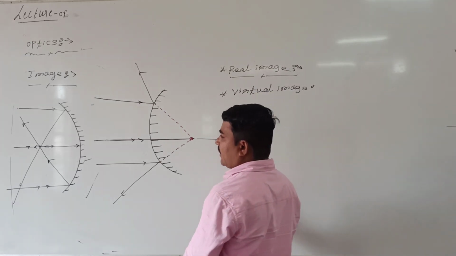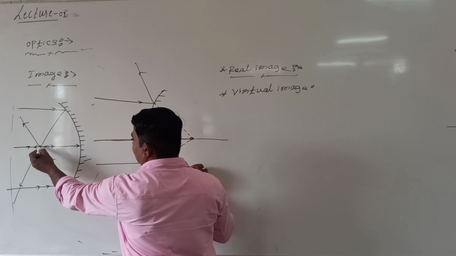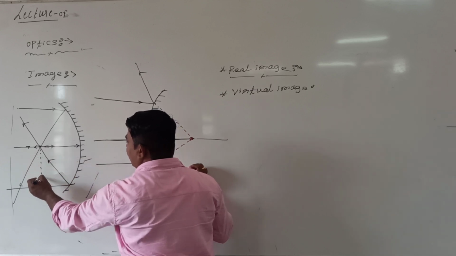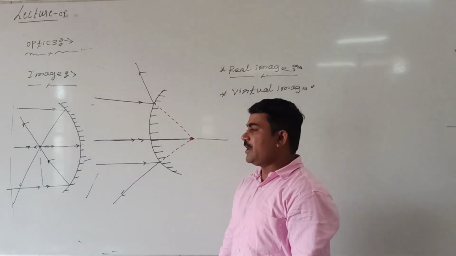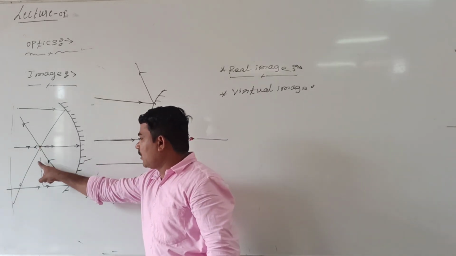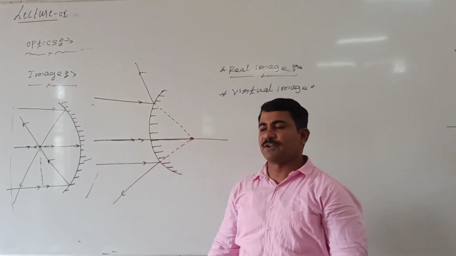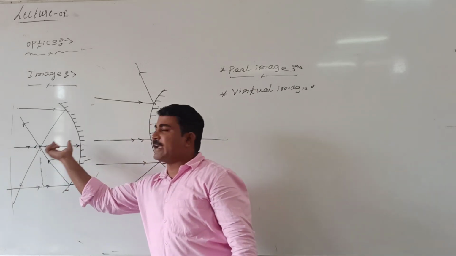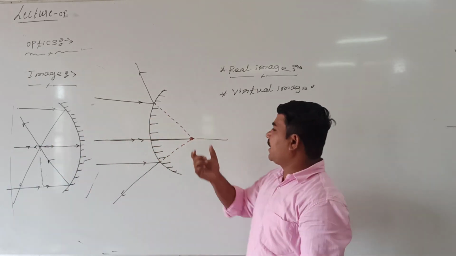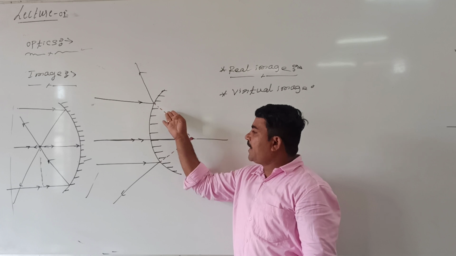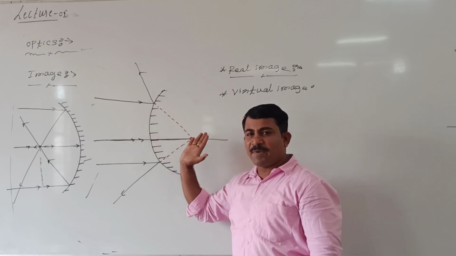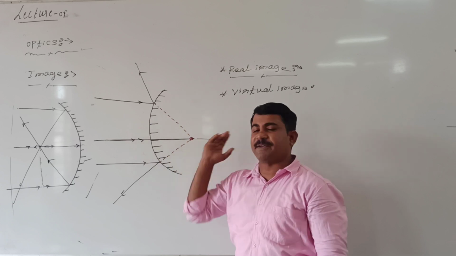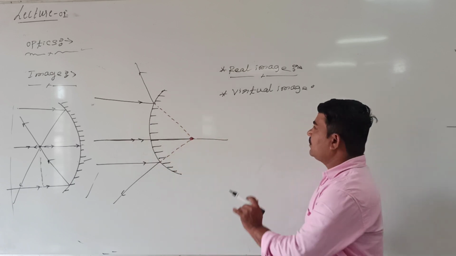In this case, wherever all rays of light meet at this point, I can call this the image of the object. Here the image appeared in front, so I can call this image, because the rays meet exactly at a point. But in this case, the rays appear to meet at some other point, so the image appears behind the mirror.